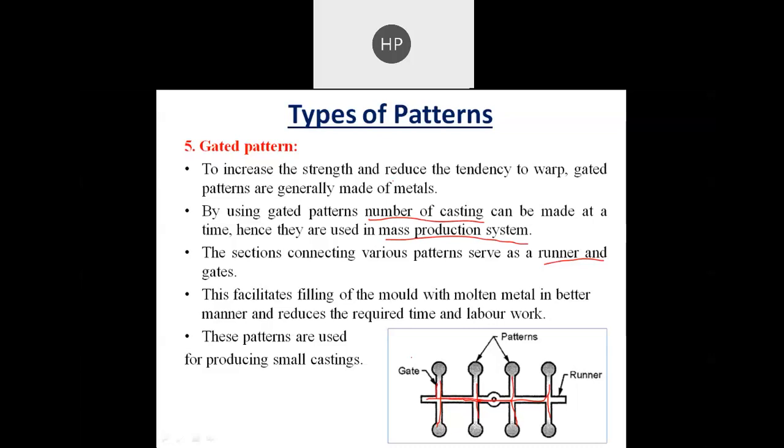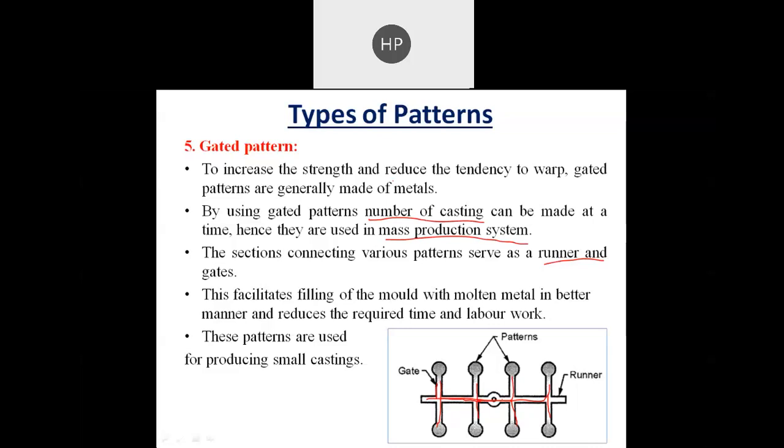And this facilitates filling of the mold with molten metal in a better manner and reduces the required time and labor work. So in a single run, we can produce many objects. That's why it reduces the time and labor work.